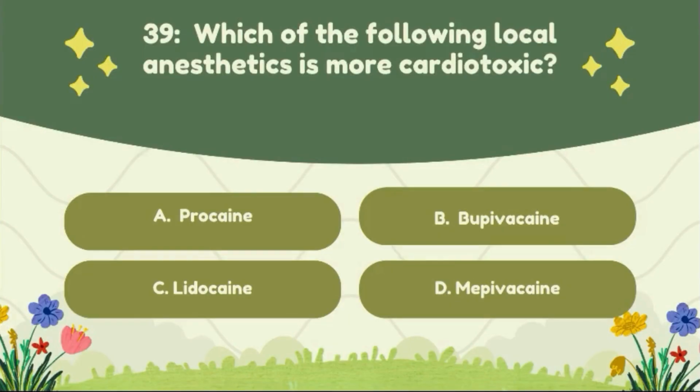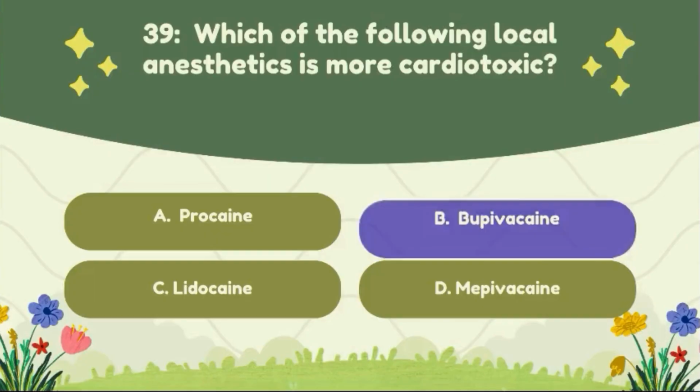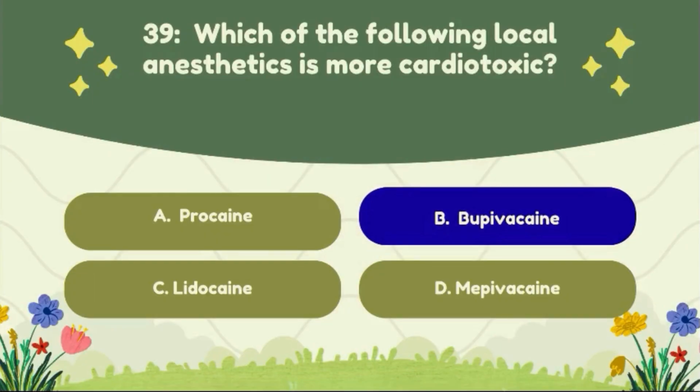Question number 39. Which of the following local anesthetics is more cardiotoxic? Option A, procaine. Option B, bupivacaine. Option C, lidocaine. Option D, ropivacaine. The correct answer of this question is option B, bupivacaine.